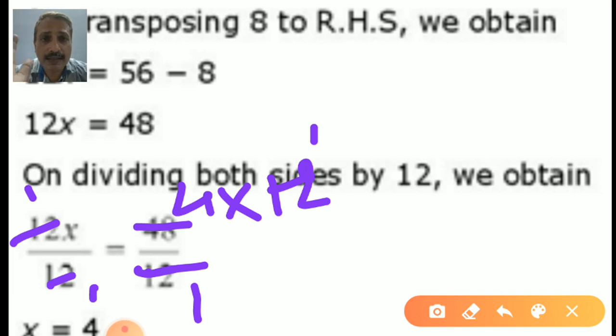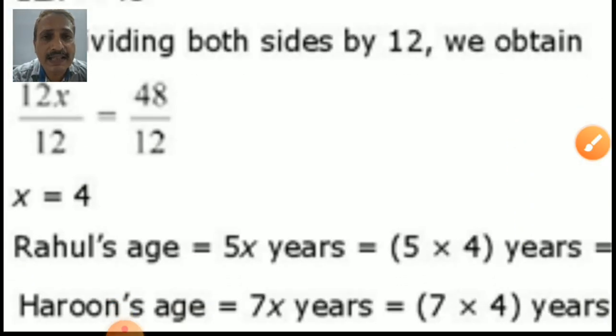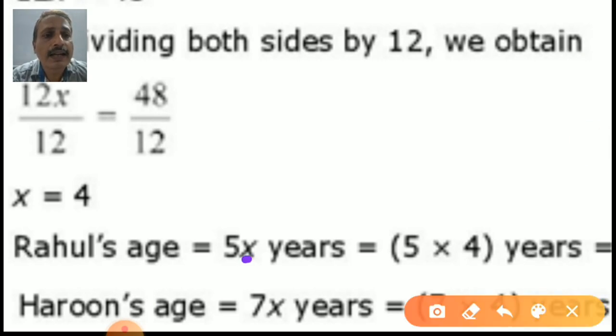Now x is not anyone's age. Rahul's age is 5x and Harun's age is 7x. In place of x, you have to put 4. Let's check the age of Rahul. 5x years, in place of x we put 4.